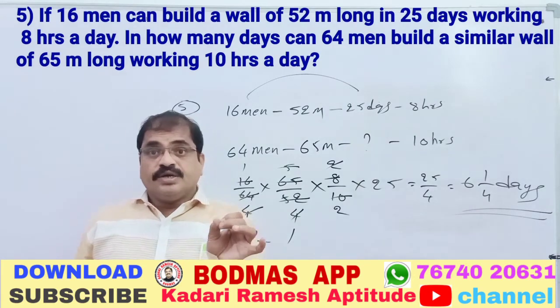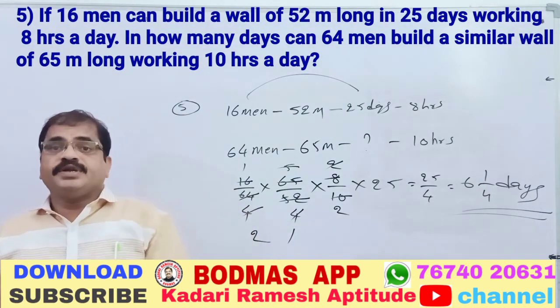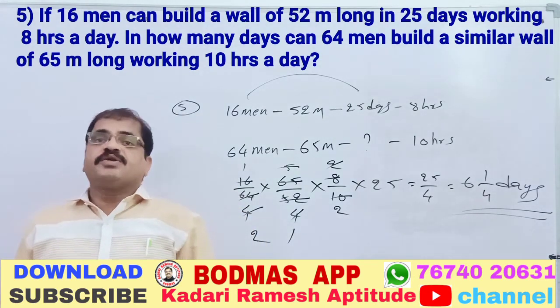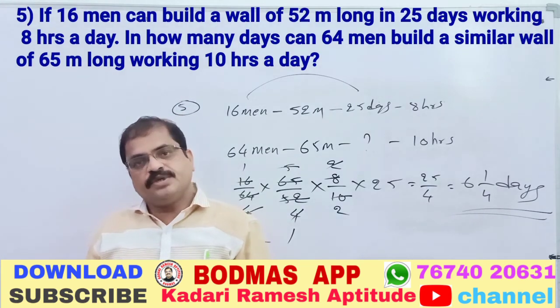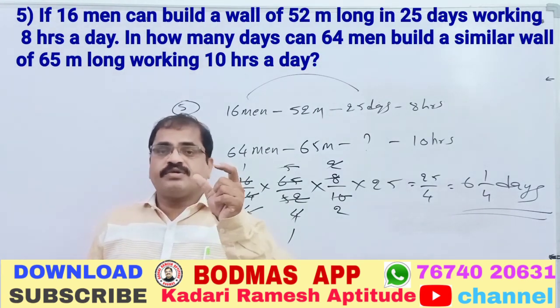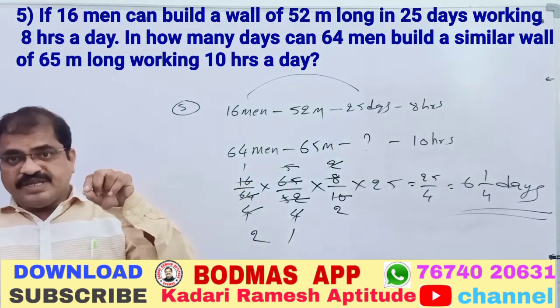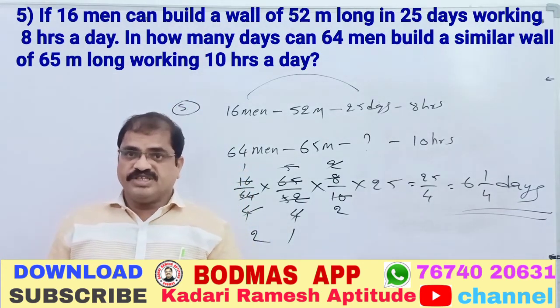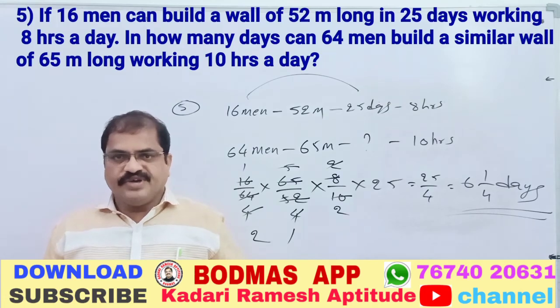The time and work part is completely inverse proportion. More men, fewer days; fewer men, more days. Okay? So in time and work, if people are fewer, it automatically takes more days. Inverse proportion will be there. That is what we have to remember.